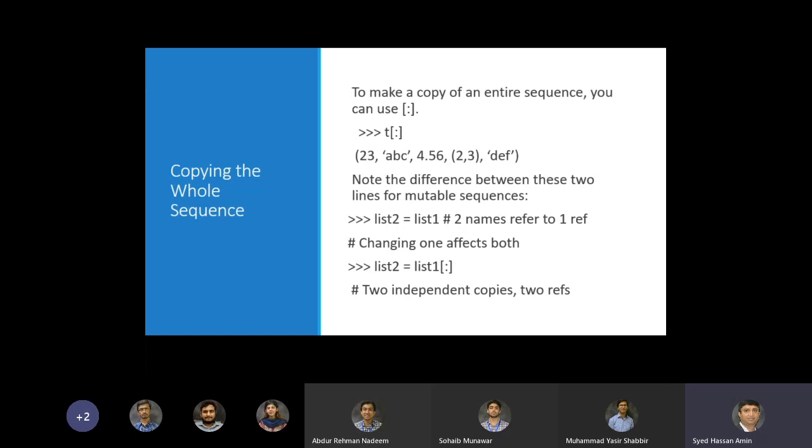Then there is another example, list2 is equal to list1, and we probably discussed this in our first lecture as well. If we do an assignment like that, then that means that these two variable names, list1 and list2, refer to the same object.